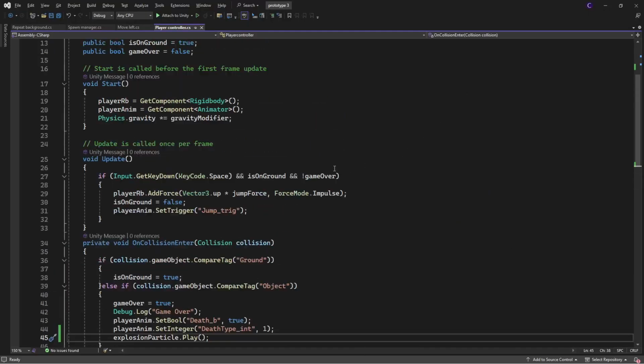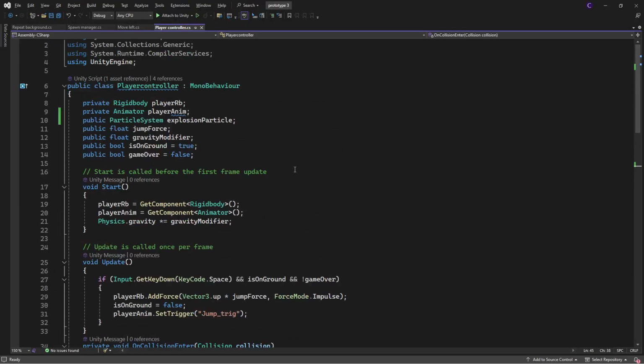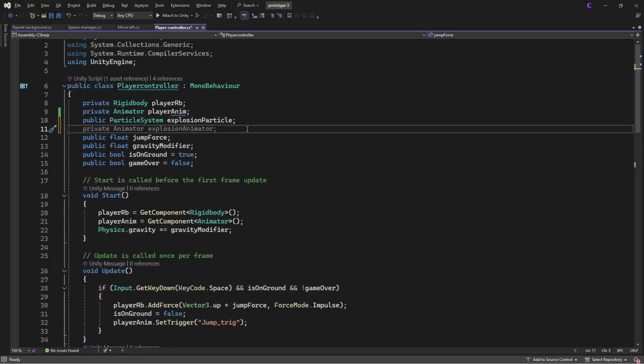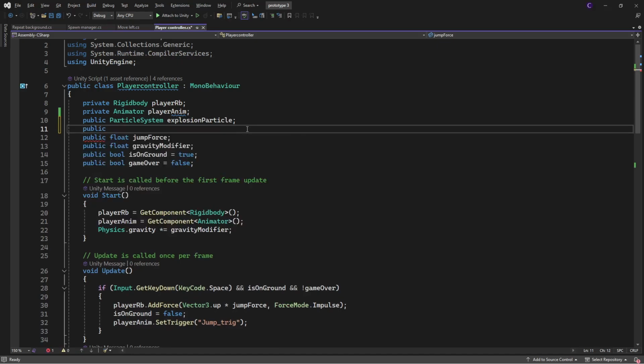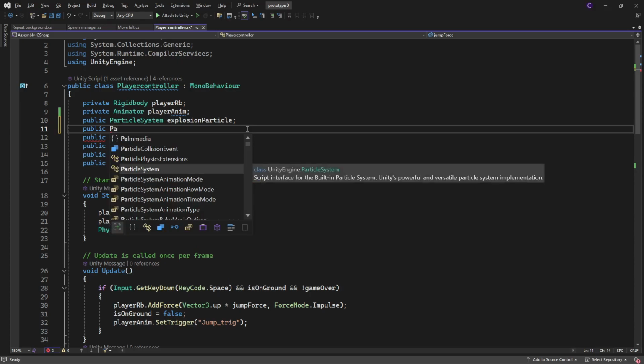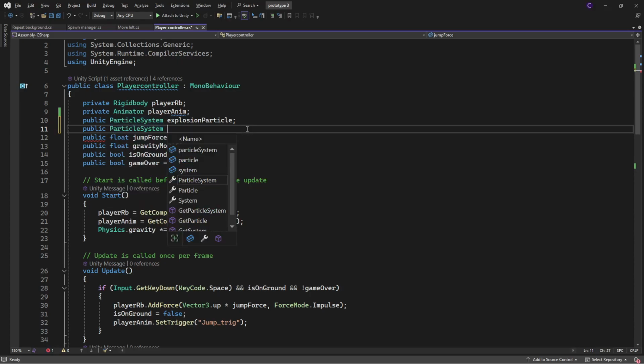Alrighty, this one's another easy one. I am not supposed to start in this, but you know what? I'm going to. So we are making another public particle system, and this one is going to be a dirt particle. Once I remember how to spell particle.